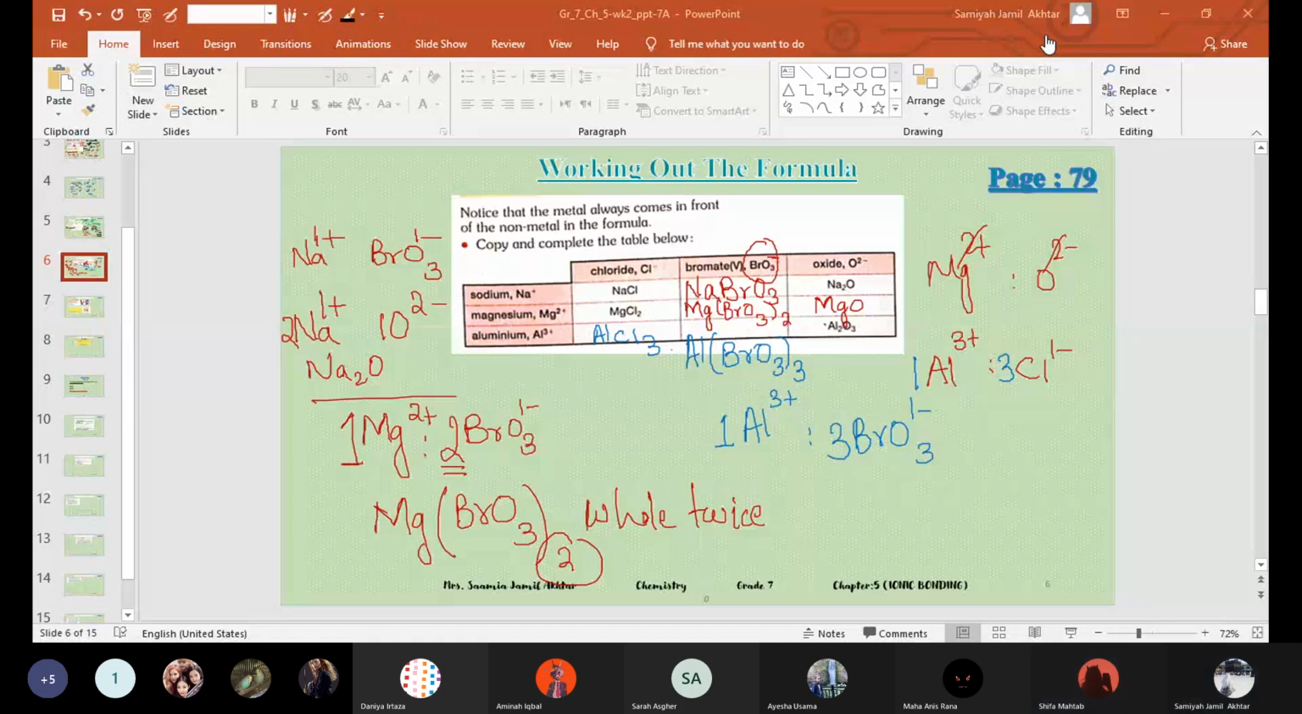Okay. And today I'll give you the next homework also. The homework for week 2. So let's start. Today we'll discuss the last page of this chapter, page 80, on ionic compounds.